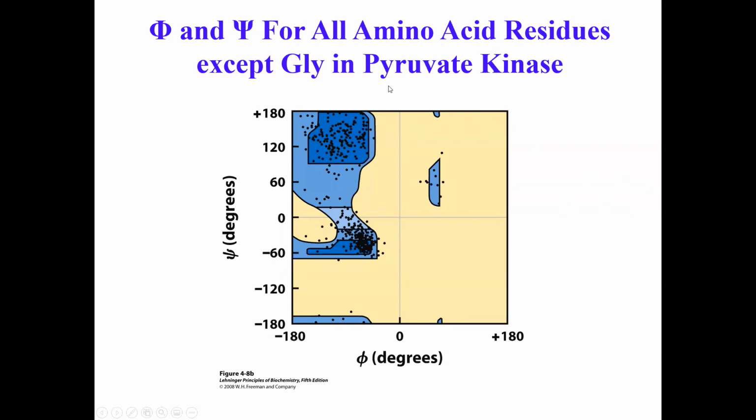Okay, if you went to the PDB data bank, right, and you took the structure of pyruvate kinase, and you started measuring the phi and psi angles of each amino acid of this enzyme, you will see that they will all fall in this range as shown here by the dots. Okay, and this is all except glycine residue. Glycine actually doesn't follow. You know why? Because glycine is a special amino acid, right?